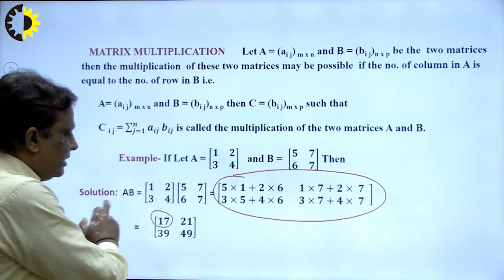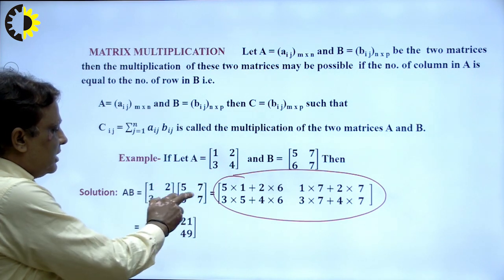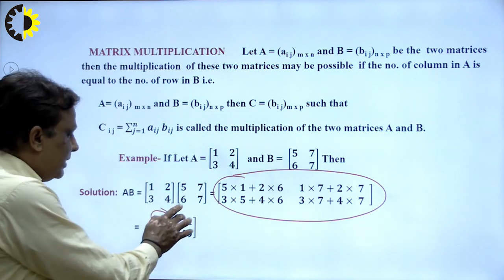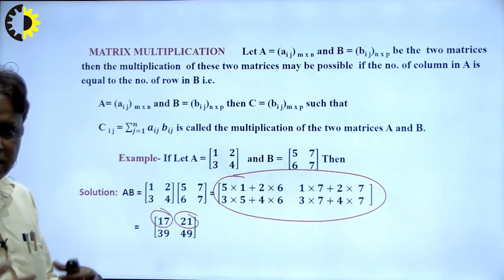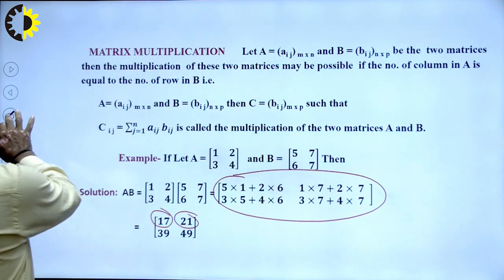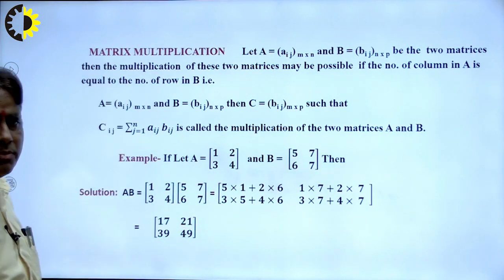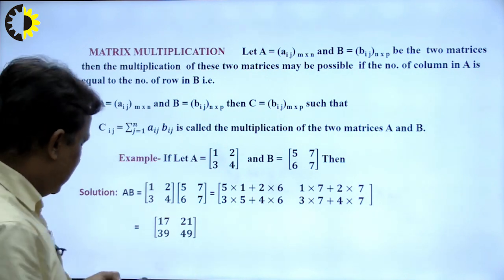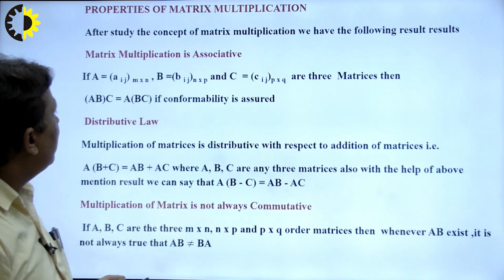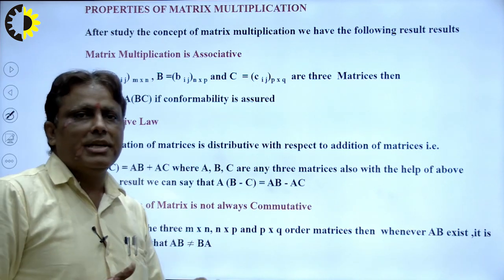I write here 17. 7 1 is 7, 7 2 is 14, 14 plus 7 is 21. I write here directly. We can use it. Right. So students are very familiar with solving such types of problems by the 12th level. Next, in this way we find out the properties of matrix multiplication, right?